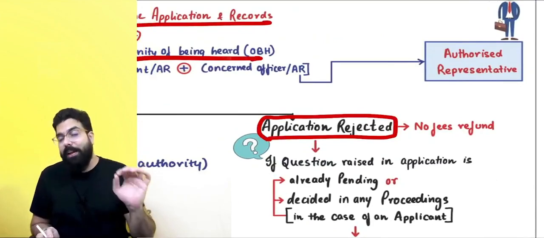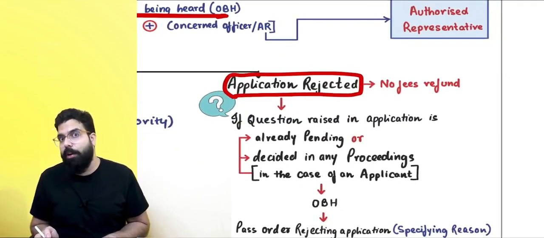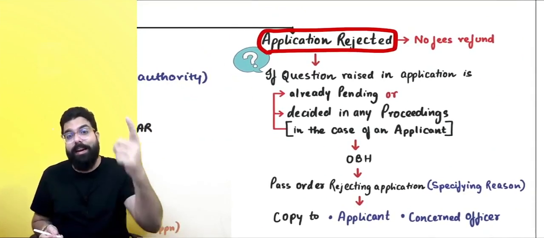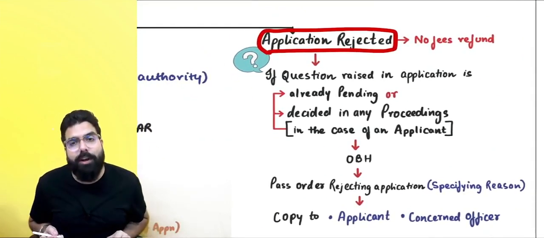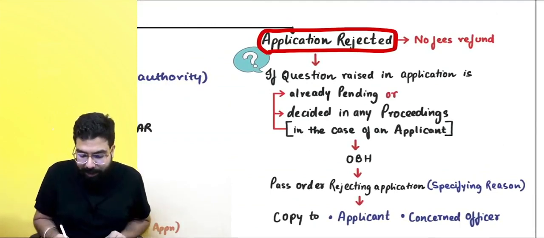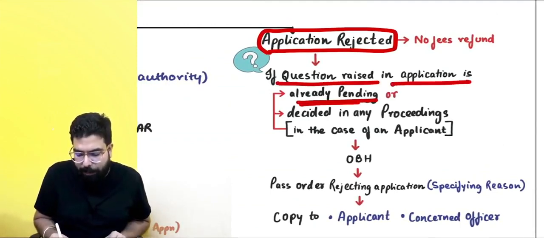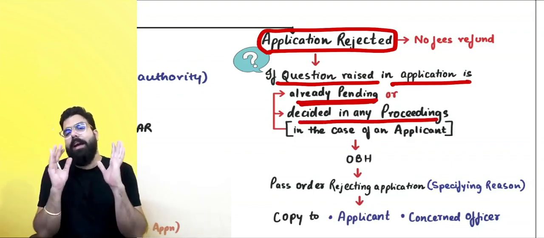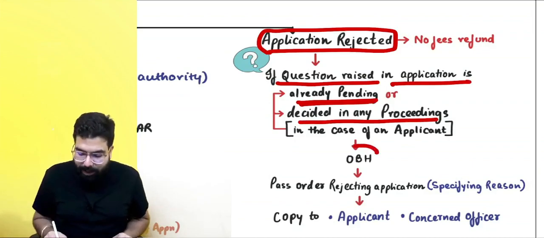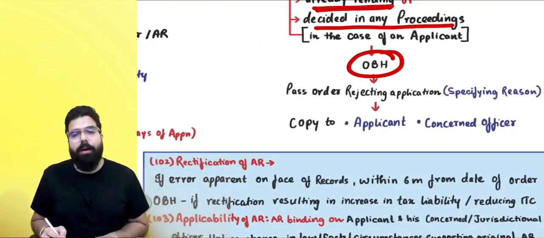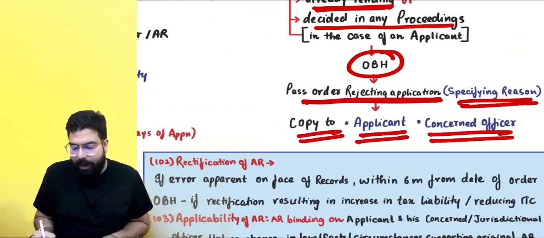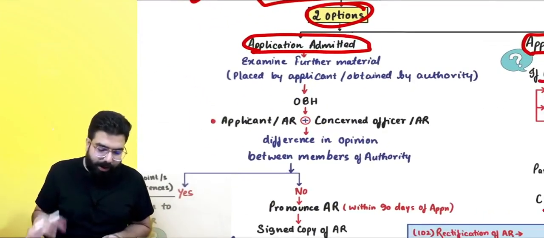Always remember, while they are rejecting your application, they will not give you a refund of fees. Okay, sir. Sir, in what cases can the application be rejected? Exam question, everyone. If the question raised in the application is already pending or decided in any other proceeding in the case of the applicant, then your application shall be rejected. Now you'll be provided an opportunity of being heard, and they will pass the order specifying the reason why the application has been rejected, and a copy shall be given to the applicant and the concerned officer. Okay, sir, point is clear.